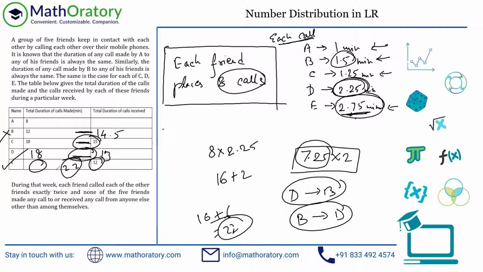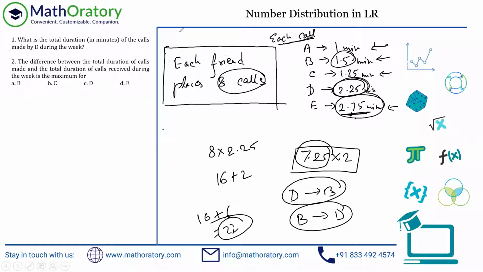Let me just verify that once for you guys. Yeah, so as you can see, we are looking for the differences maximum for which of the four. So as we worked it out using the table, B was eliminated. Both C and D was giving us a difference of 5 minutes. So both cannot be the answer. So it has to be option E, right? You don't have to calculate for E. You can just figure it out first. So yeah, that's for this question. Let's look at the next one now.